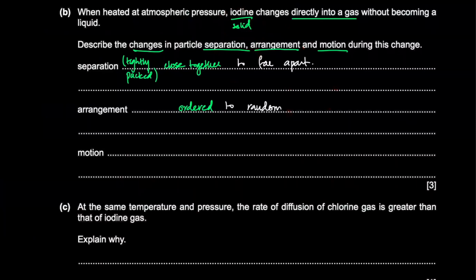That describes the arrangement. As for motion, particles in a solid are ordered, close together, and vibrate in fixed positions. So the motion went from vibrating in fixed positions to moving freely.